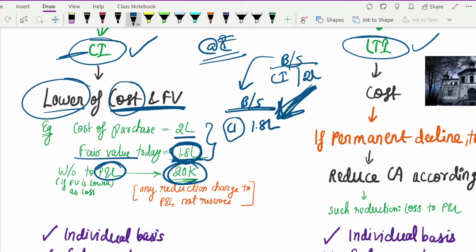So you can take it to the P&L and write it as 20,000 loss there. Always remember this loss which you get, in case there is any reduction in the value of the investment, you will get a loss. In such case, in that reduction, you should charge it only to the P&L and don't take it to the reserve. Remember this, you should not take it to the reserves. You have to charge it to the P&L only.